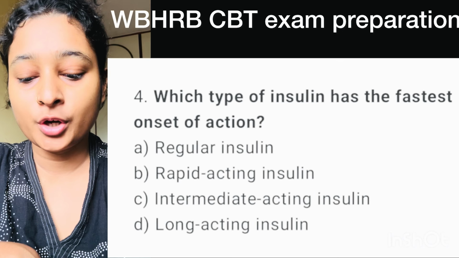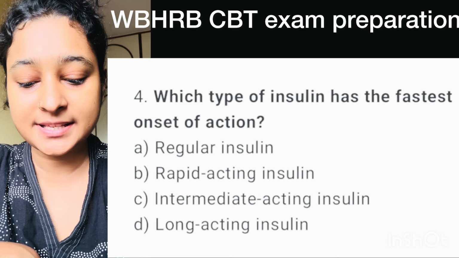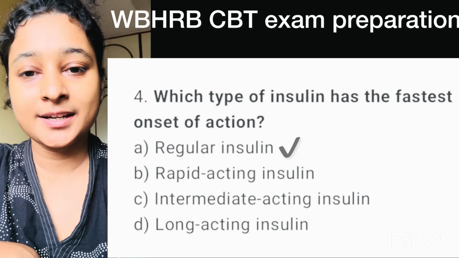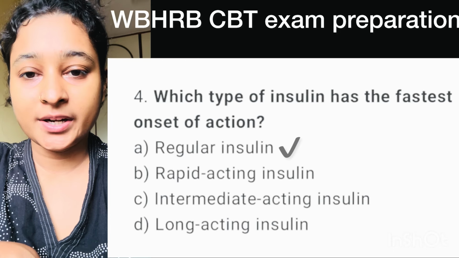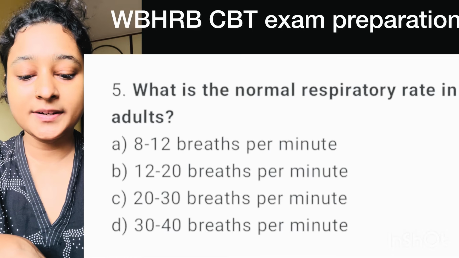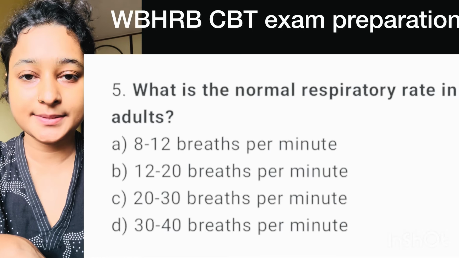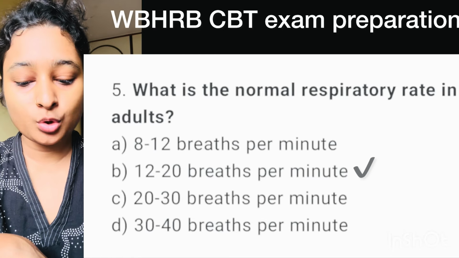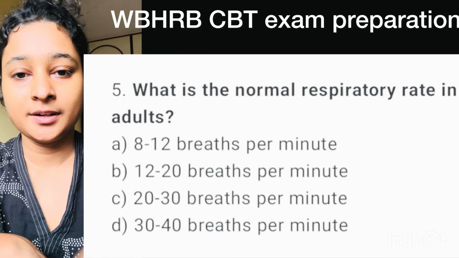Question number 4. Which type of insulin has the fastest onset of action? Here correct option is option A, regular insulin. Question number 5. What is the normal respiratory rate in adults? Here correct option is option B, 12 to 20 breaths per minute.